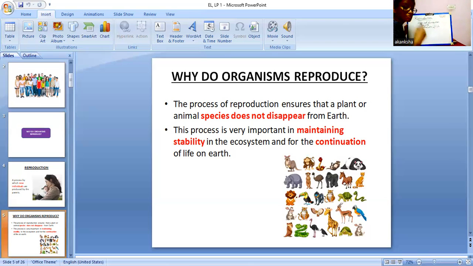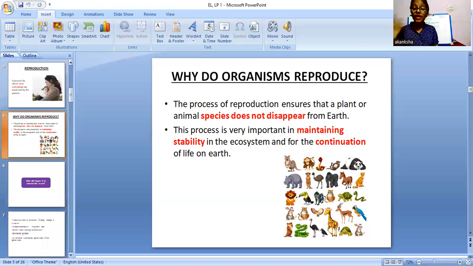The organisms reproduce so that the species do not disappear, so that there is stability in the ecosystem, and so that there is a continuation of life, so that life remains on earth for a longer period of time. So this was all about reproduction and why it is necessary.